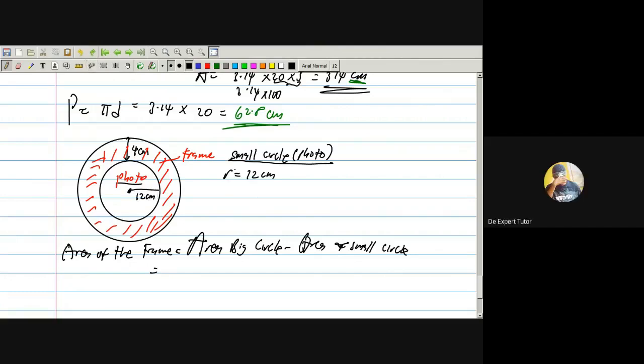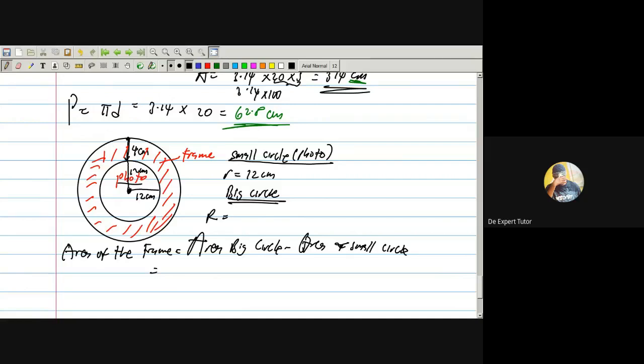Now, for the big circle, look at it. What's the radius of the big circle? 4? No, it is not 4. Remember, the big circle also has the same center as the small circle. So what's this from here to the circumference of the circle? From here to here is 12 centimeter. They both have the same center. They are concentric circles: two circles that are put inside each other in a way that they have the same center. We call them what? Concentric circles. So these two are concentric.